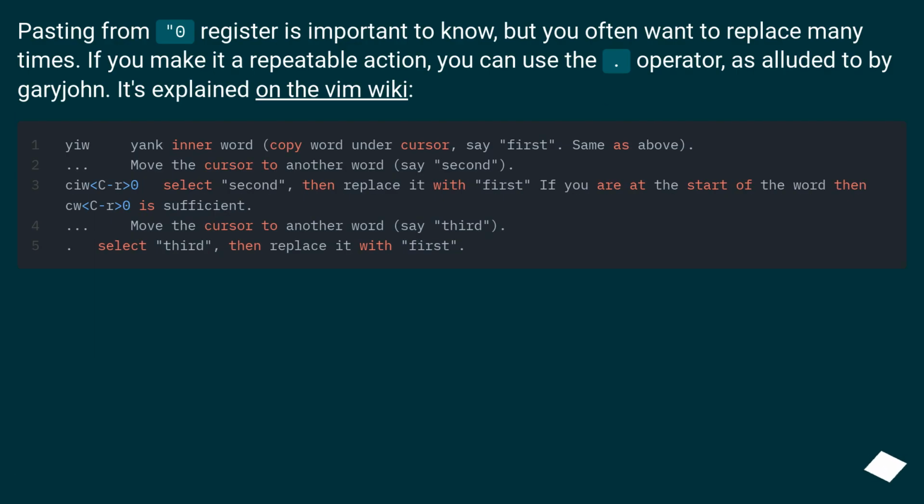Pasting from 0 register is important to know, but you often want to replace many times. If you make it a repeatable action, you can use the dot operator, as alluded to by Garajon. It's explained on the Vim wiki.